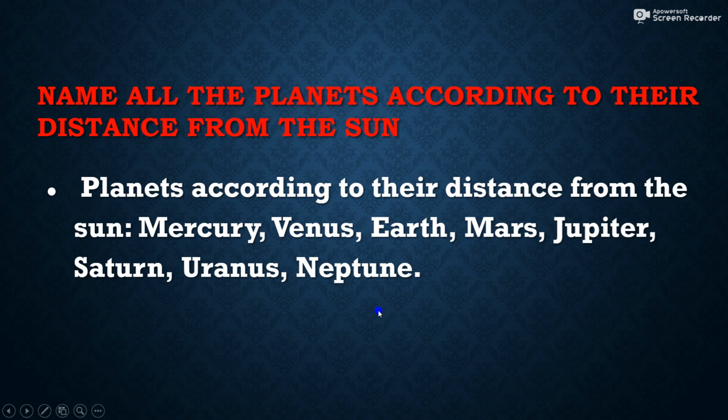So there is an easy way to remember this. That is, my very efficient mother just served us, what? Nuts. My very efficient mother just served us nuts. This is the easy way to remember the names of the planets according to the distance from the sun. You take the first letters of each word, and you will get Mercury, Venus, Earth, Mars, Jupiter, Saturn, Uranus, and Neptune.